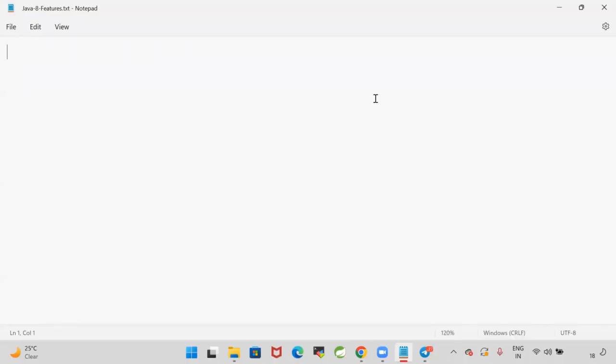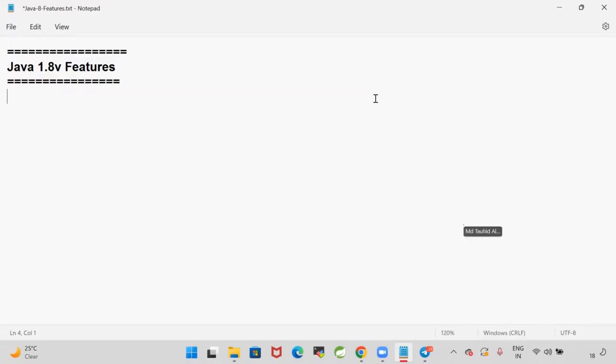So today we are here to discuss Java 1.8 version features. Java is a programming language developed by Sun Microsystems. The initial version of Java is 1.0, later 1.1, 1.2, 1.5, 1.8, 9, 10, 11, then 13, 17, 18, 19. There are so many versions available in Java. Out of all these versions, we can consider some big versions. In which versions did the major changes happen in the Java language, right?